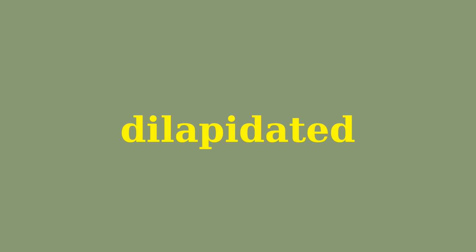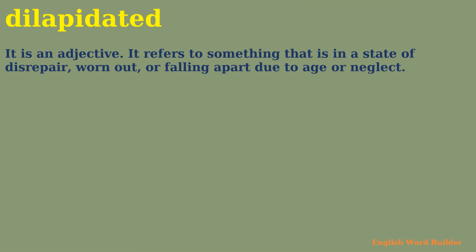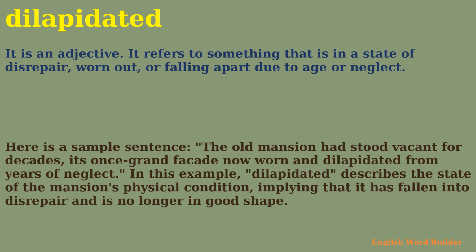Dilapidated. It is an adjective. It refers to something that is in a state of disrepair, worn out, or falling apart due to age or neglect. Here is a sample sentence. The old mansion had stood vacant for decades, its once grand facade now worn and dilapidated from years of neglect. In this example, dilapidated describes the state of the mansion's physical condition, implying that it has fallen into disrepair and is no longer in good shape.